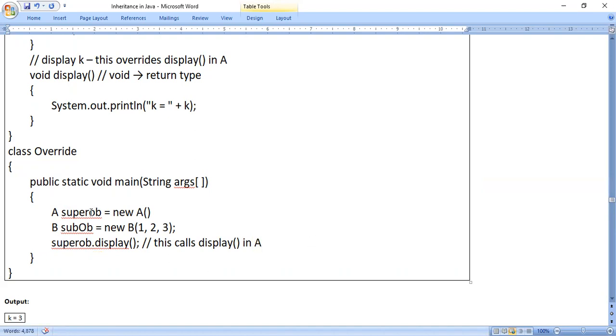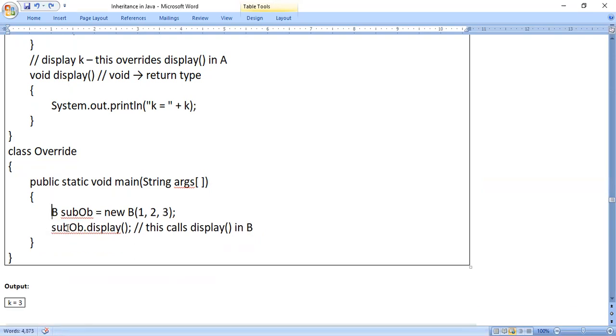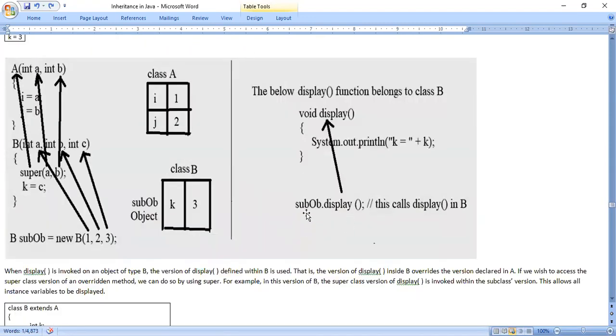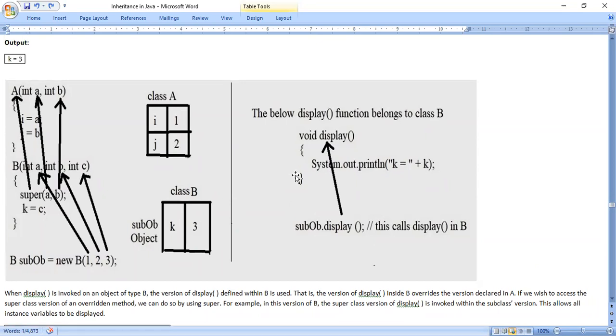So super ob is the object of class A. If you say super ob dot display, it will call the display method in A. And sub ob is the object of class B, so it will call the display method in B. So when you see sub ob dot display, it will display k, whose value is 3. So the below display function belongs to class B.